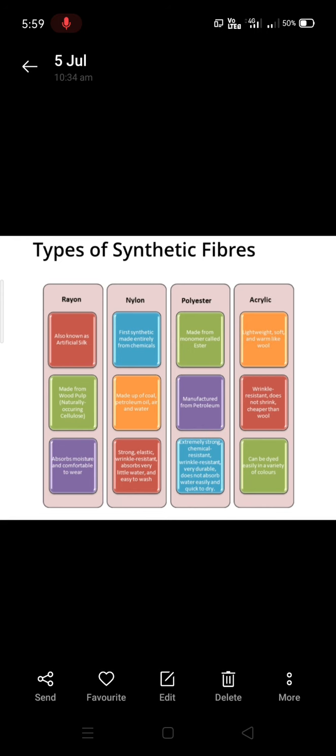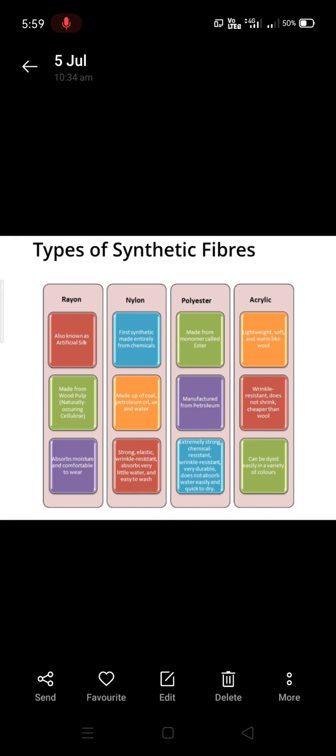So in this chapter we are going to learn about synthetic fibers, which are also called man-made fibers or artificial fibers. They are called like that because they are prepared from petrochemicals and they are made by man in a laboratory. So they have these names, that is synthetic fibers, man-made fibers or artificial fibers.